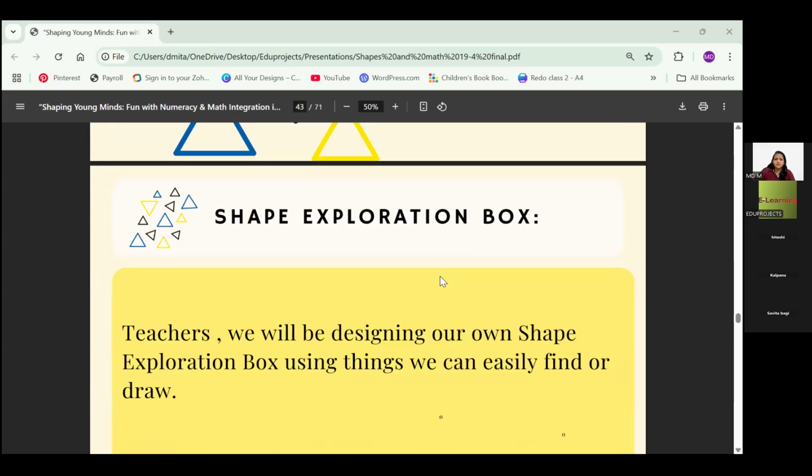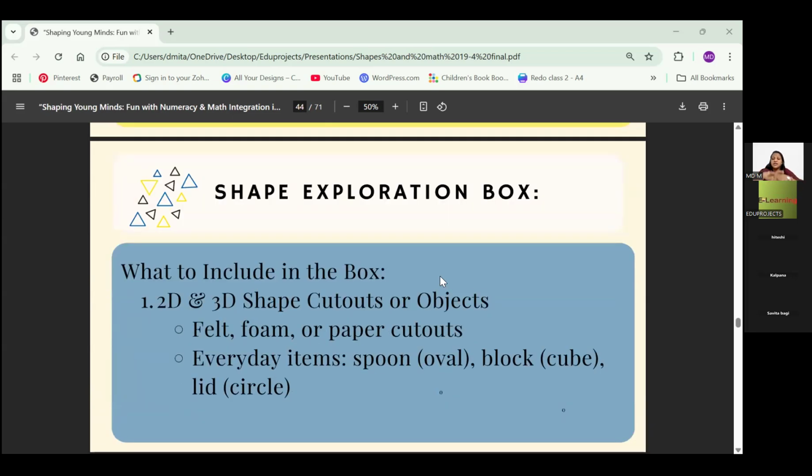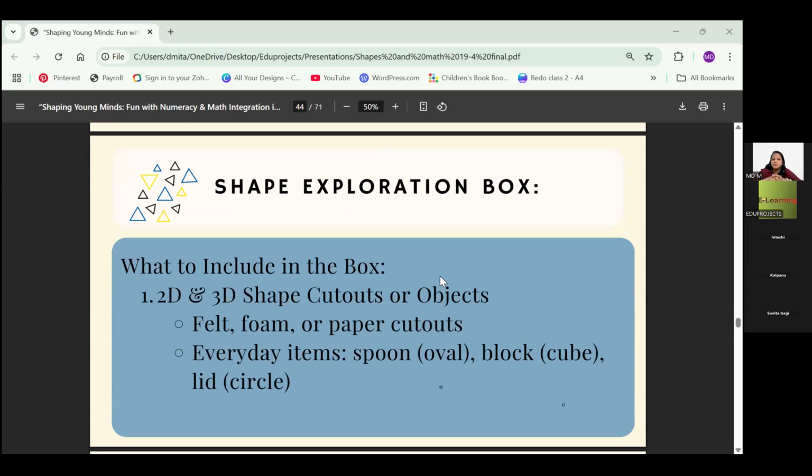So we will be designing our own shape exploration box. So basic things that you will need are some 2D and 3D shapes or cutouts or objects, felt, foam or paper cutouts, anything works. Everyday items, like give them a spoon, a block, lid, anything, just put it in that box.